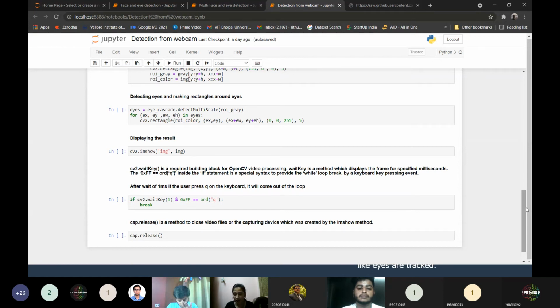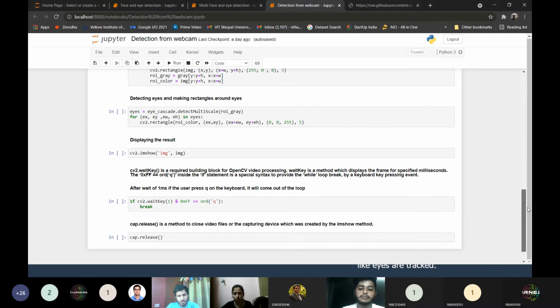Now, as we are in a while loop, I need to exit from the loop. What will I do now? I will have to use another function. Can you name that function? We have already studied it. What function do we use to break out from the loop? Any guesses you can make? No guesses? Okay, I'll tell you.